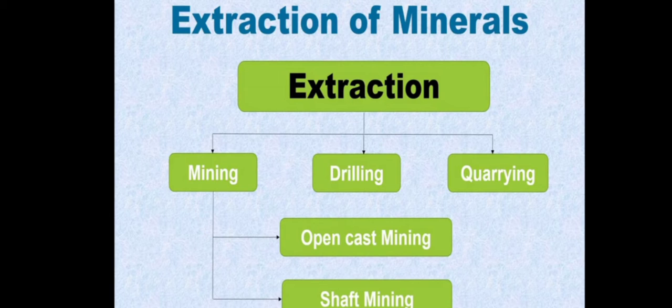Then we have quarrying. Quarrying refers to extracting material directly from the surface. In mining and quarrying, water is used and gets polluted in a range of activities. Next we have drilling. Drilling is also one of the methods of extracting minerals. Drilling is a cutting process that uses a drill to cut a hole in the surface. A drill bit is usually a rotary cutting tool, often multi-point. These are particularly used for horizontal drilling and are known as drifter drills.